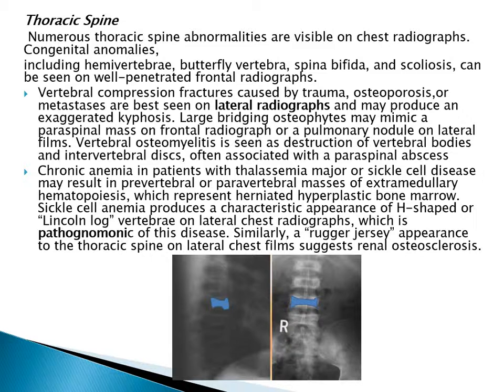Similarly, a rugger jersey appearance to the thoracic spine on lateral chest film will suggest renal osteosclerosis. This is H-shaped vertebra, which is seen in sickle cell anemia in AP and lateral chest X-ray.